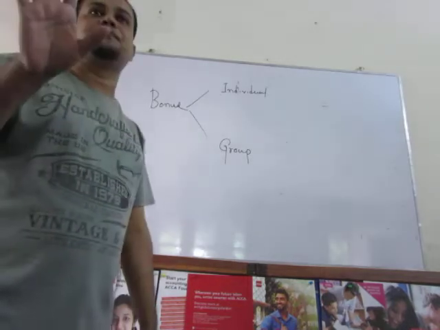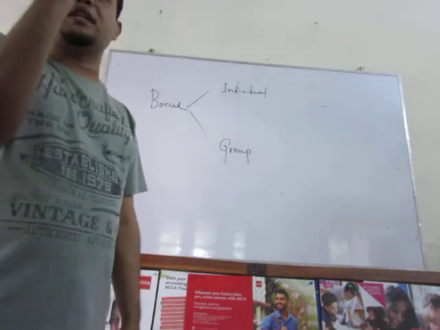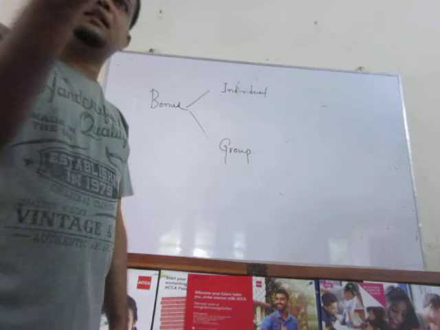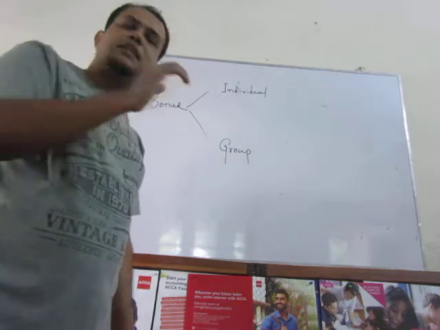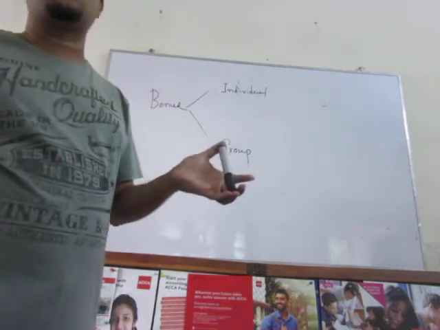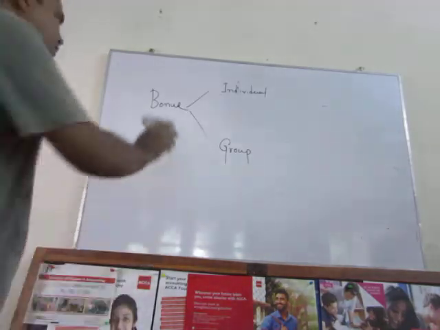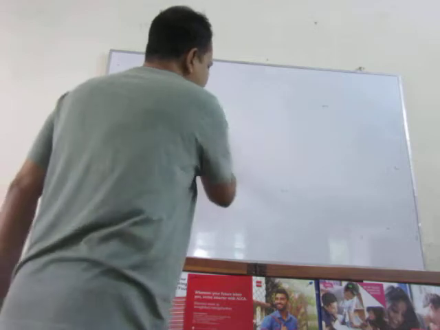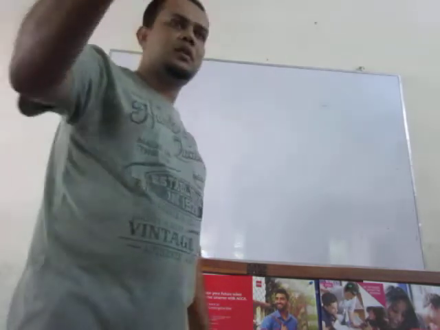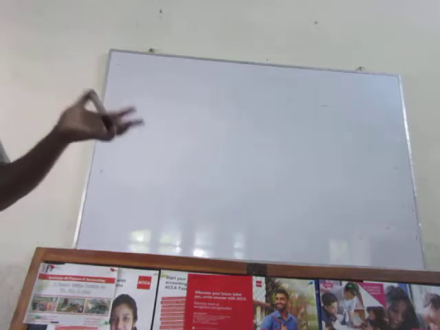But the thing is, if the bonus is provided for an individual or a specific job, then that is direct. But if the bonus is for normal activity, the normal course of action, in that case that is indirect. So this is all about different kinds of payment for the labor forces: direct, indirect, and different kinds of remuneration calculation process, bonus and incentive. And there may be some kinds of allowances. Allowances is not that much important.